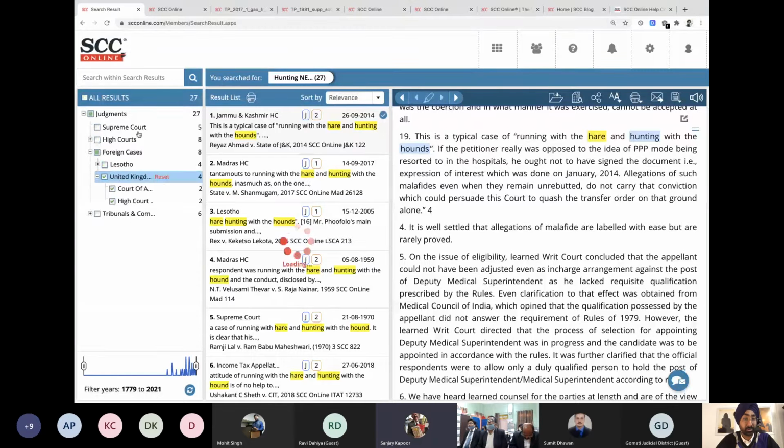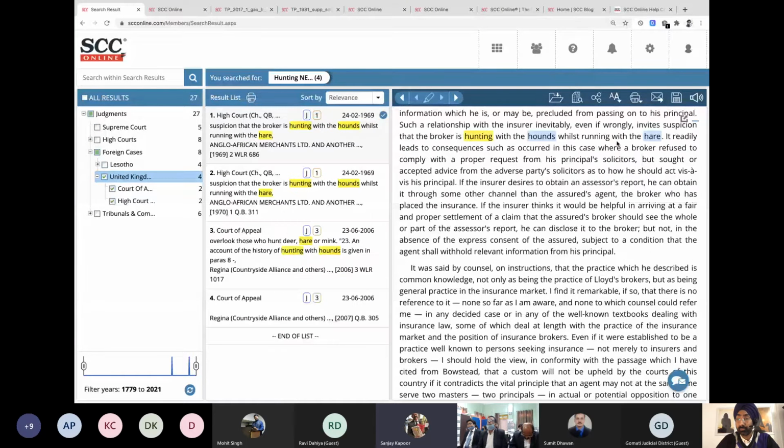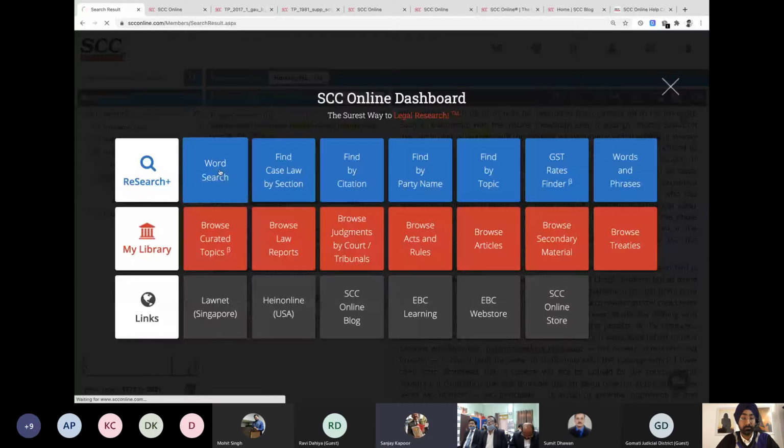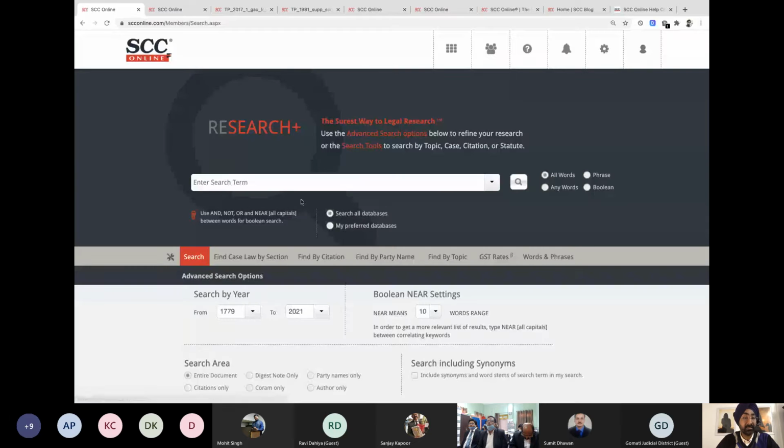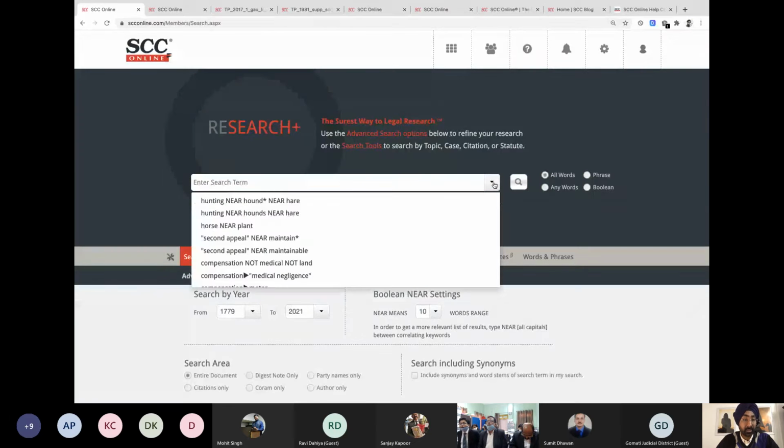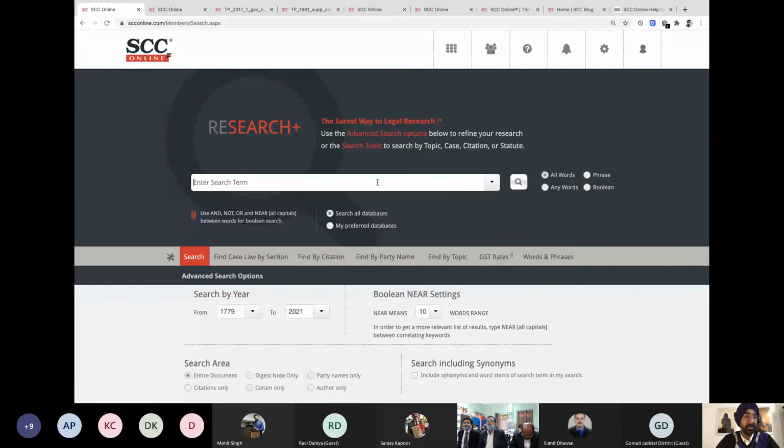Is it necessary to have only words? Can we also find expressions near each other? We spoke about that. Any expression is also a word. For anything made of two or three words together, we search it as one word rather than three or four different words. For that, you have to put double inverted commas. You can give me one query, and I can explain, because I think we have already gone through it.